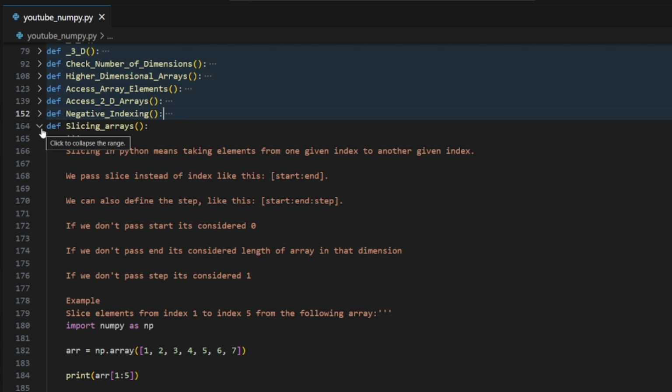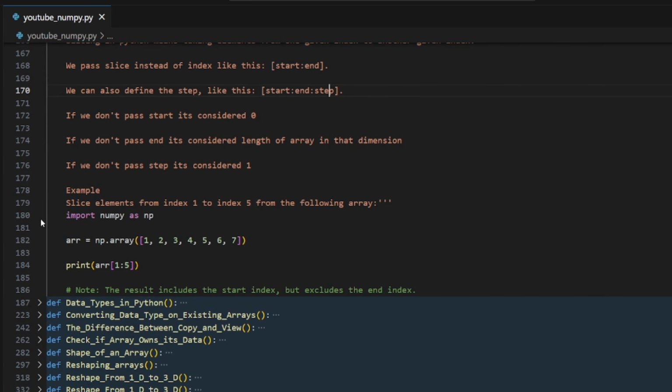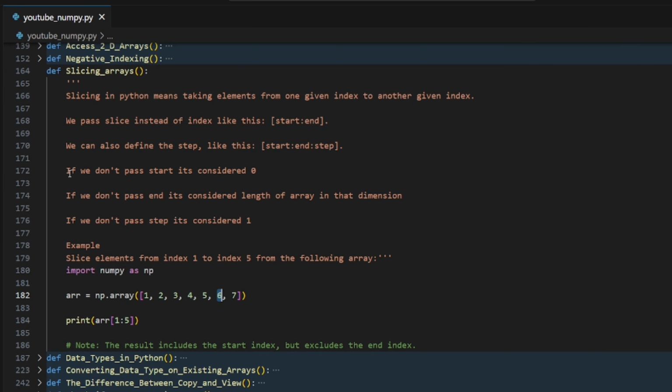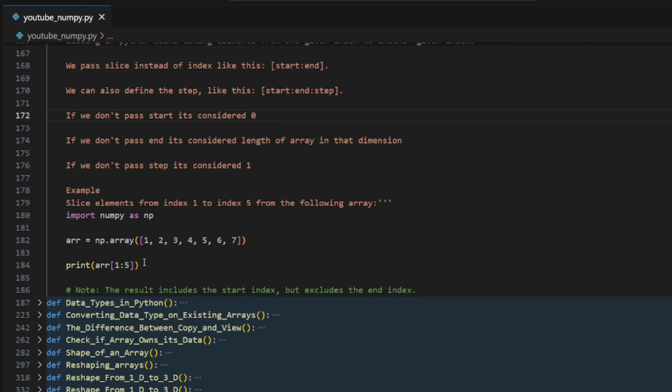Now the same thing applies here. In a list you had the property of slicing, and here we have it too. In slicing we have start, end and step. If you don't give the step, it defaults to 1. If you want a difference of 2, then we keep the step as 2. So here we are going to print from 1 to 5. The end is not included. Now if we print it, it will give 2 3 4 and go till 5, not 6.